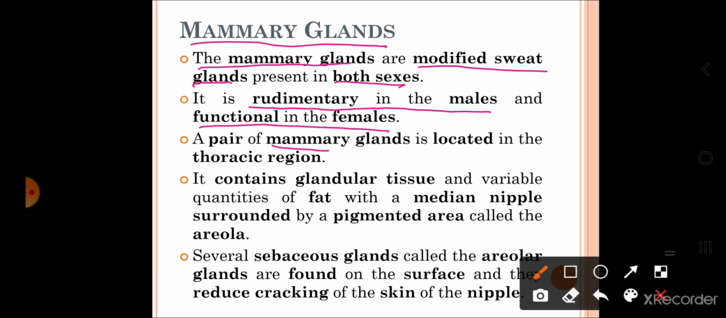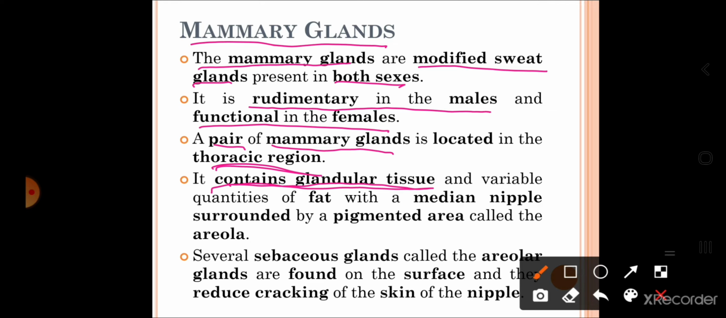A pair of mammary glands is located in the thoracic region. So, where are they located? In the thorax region. It consists of glandular tissue. When I say glandular tissue, it is associated with certain secretion. So, what is the secretion of the mammary gland? It secretes milk which nourishes the young one.